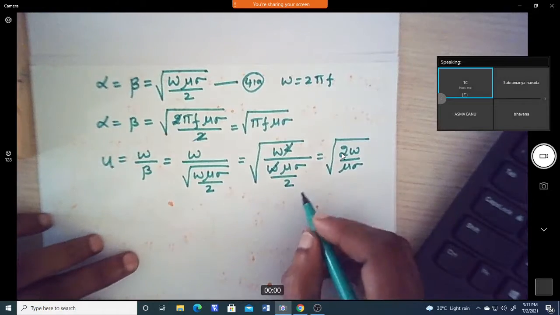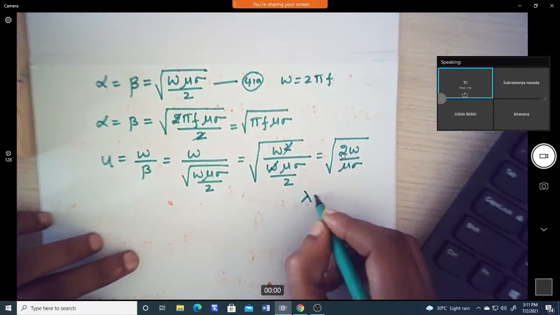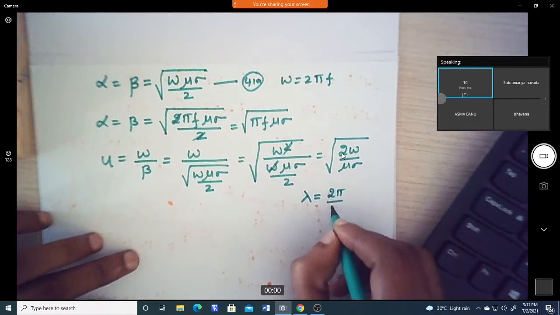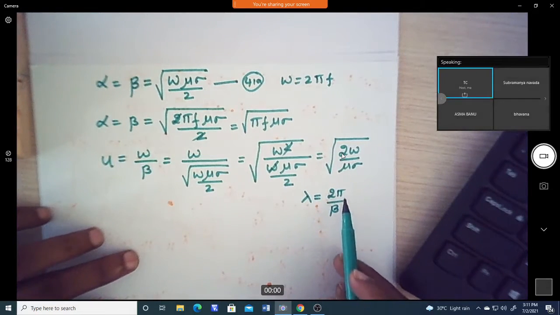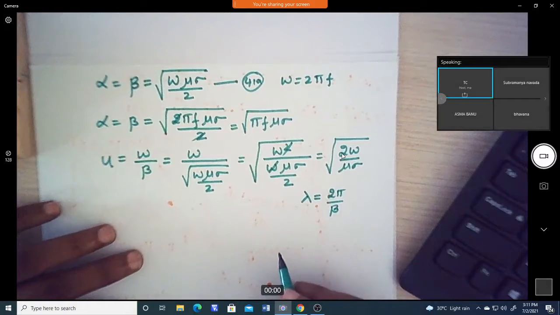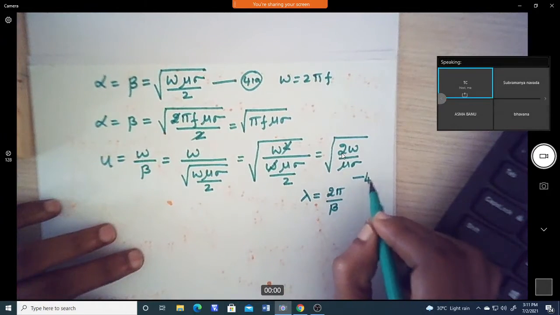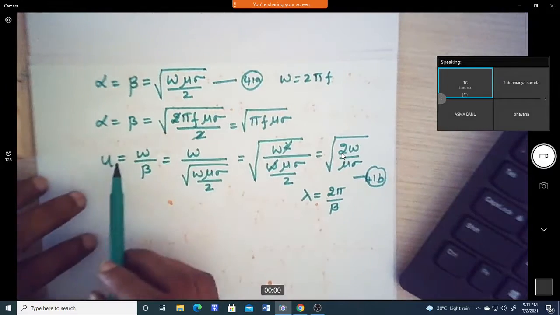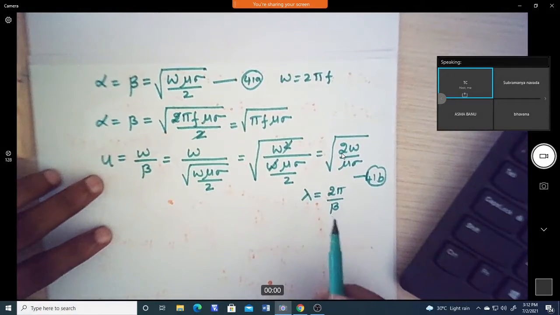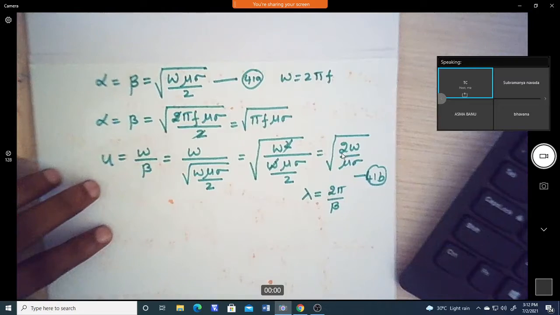Also we can define lambda, which is nothing but 2 pi by beta. Again we can substitute beta and get the expression for lambda. So now let us take this one as 41b. These equations are all the parameters which define the wave propagation in good conductors.